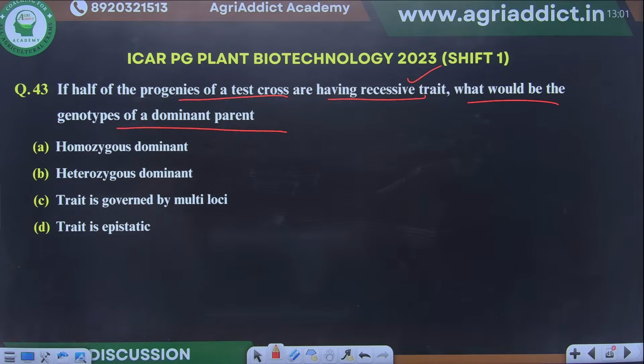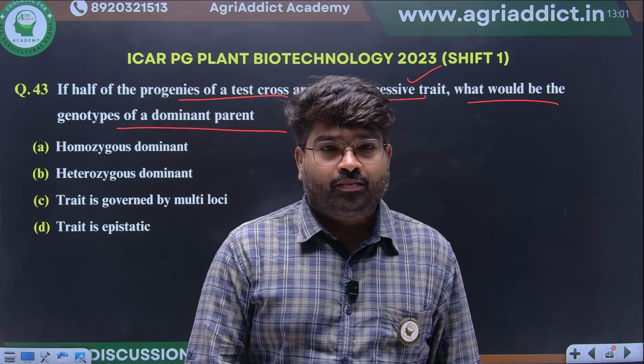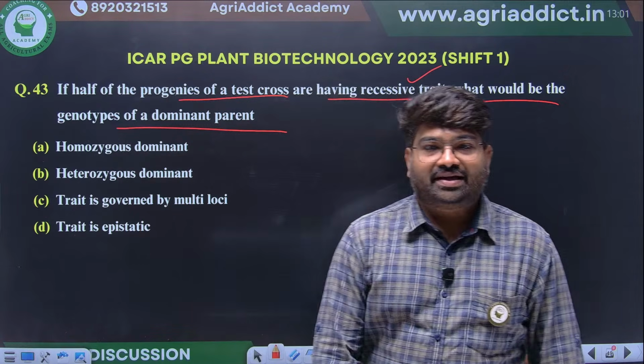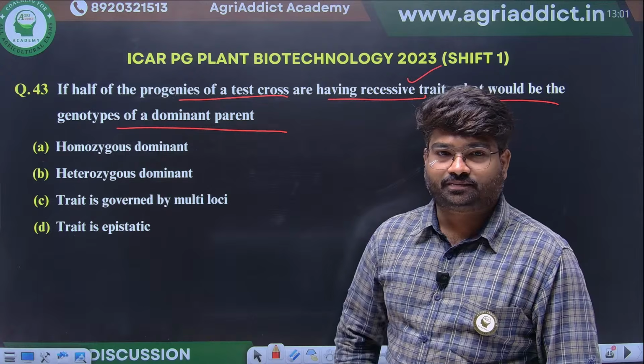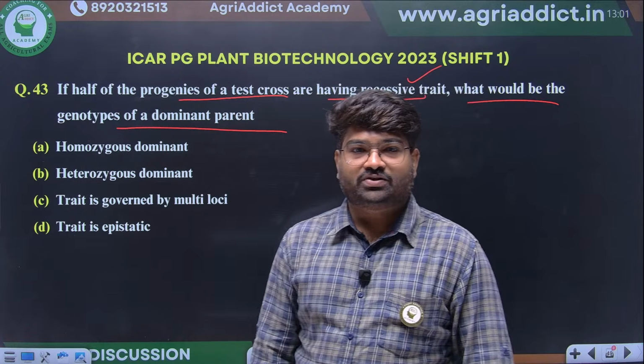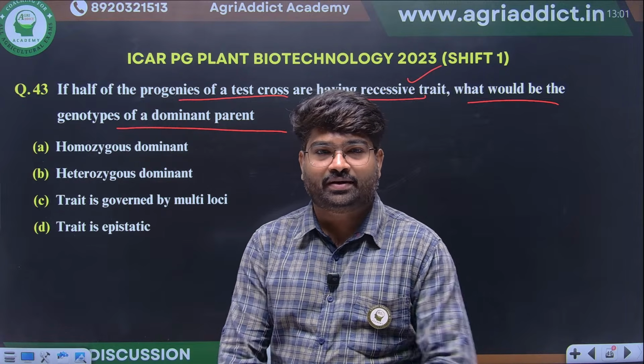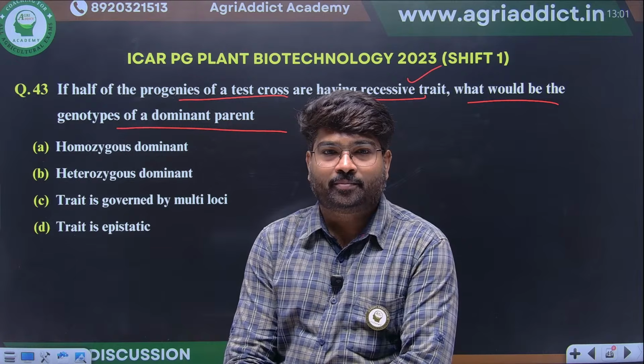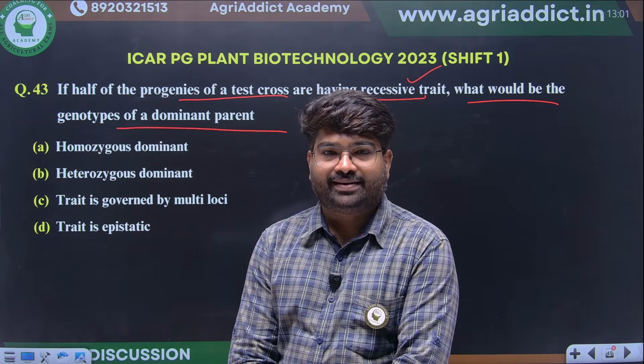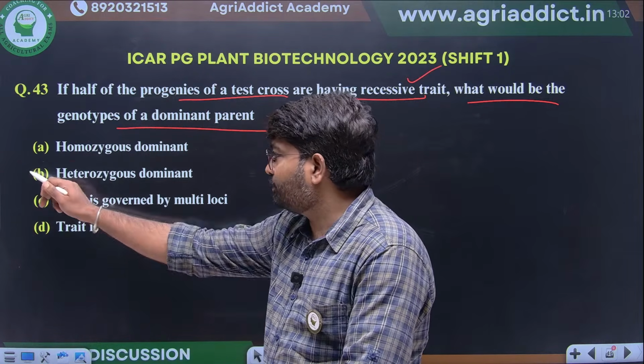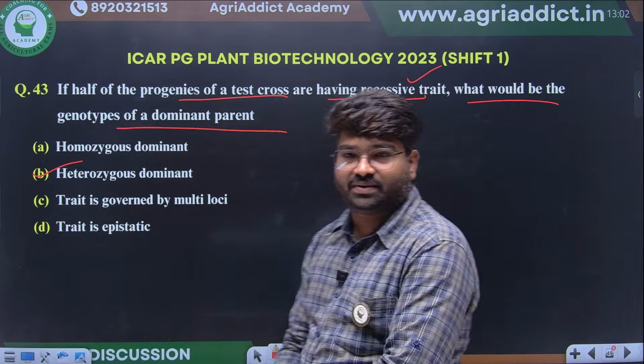Whether it will be homozygous dominant or heterozygous dominant, or the trait is governed by multiple loci, or the trait is epistatic. Heterozygous dominant is the right option. Very good.